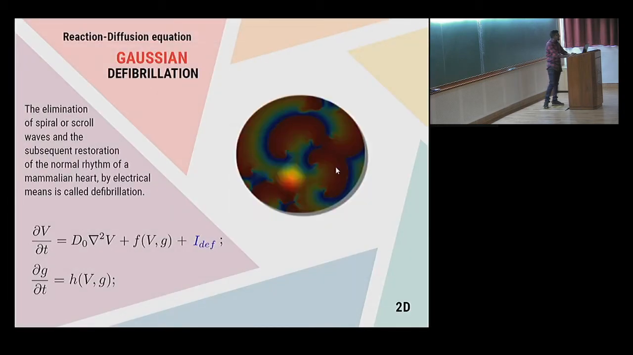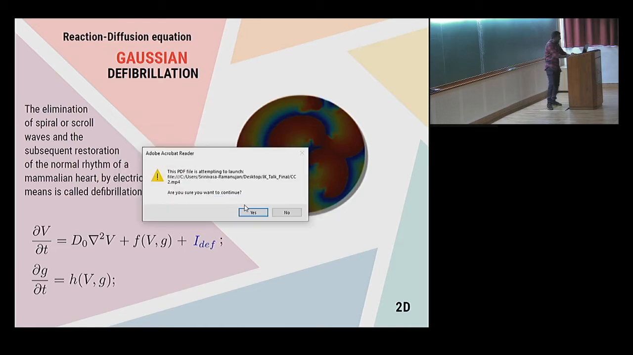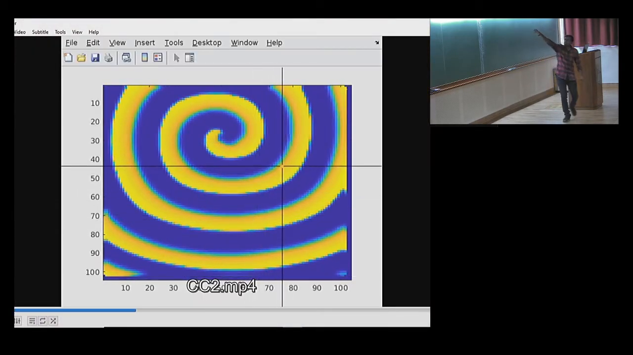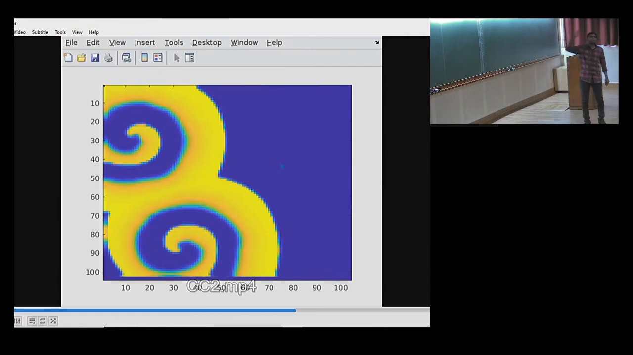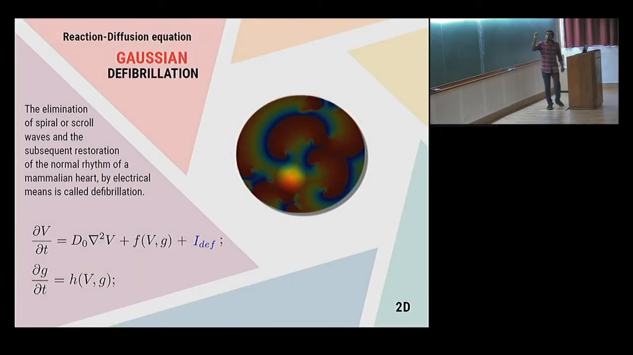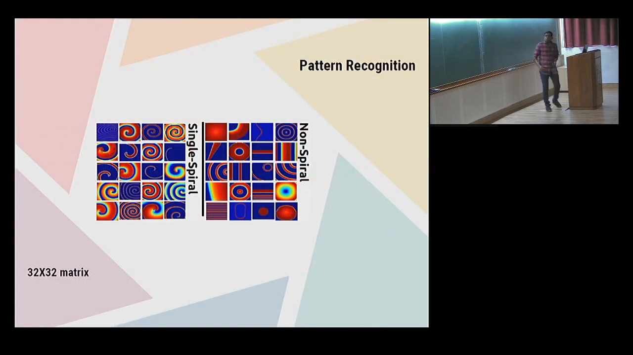But if I try the same thing, applying the local Gaussian not at the spiral tip but at one of the arms, it doesn't get killed completely. So the whole point now is that I want to detect the spiral tip and apply the Gaussian current there locally, so that I can reduce the amount of current applied. The problem has now been reduced to detecting these spirals. In the heart you have multiple spirals, and there are lots of different varieties of them.